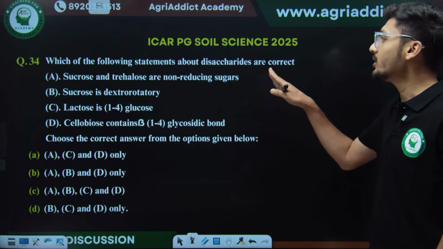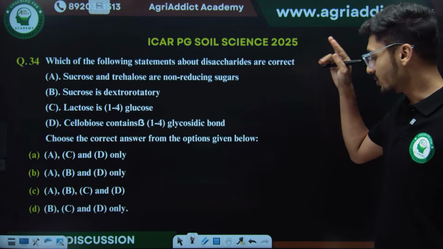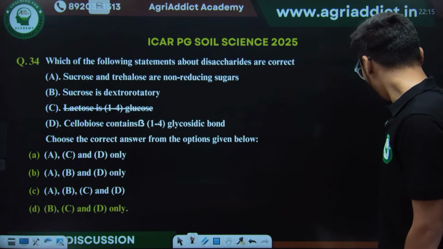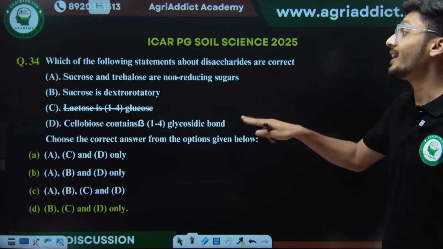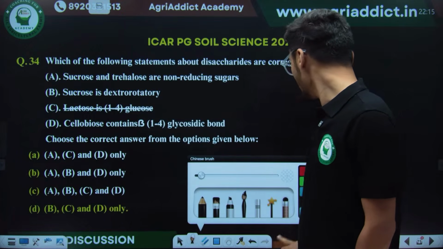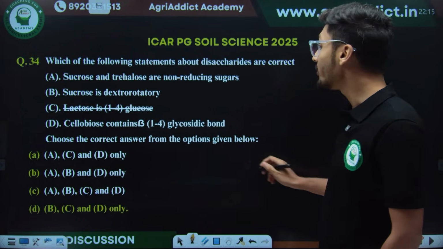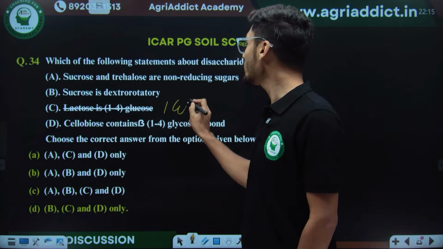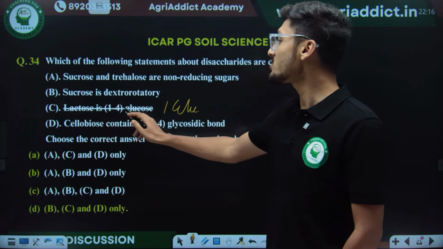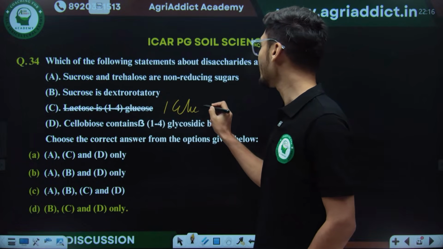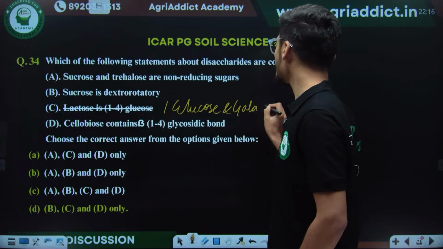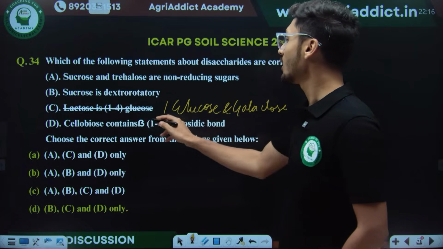Now, which of the following statements about disaccharides are correct? This question we have already covered in the general agriculture lecture, but let's understand why. Lactose is a disaccharide compound, but it has one glucose molecule and one galactose. But here the statement was saying that lactose is 1,4-glucose. No, it is a disaccharide of glucose and galactose combination. So this statement is incorrect.